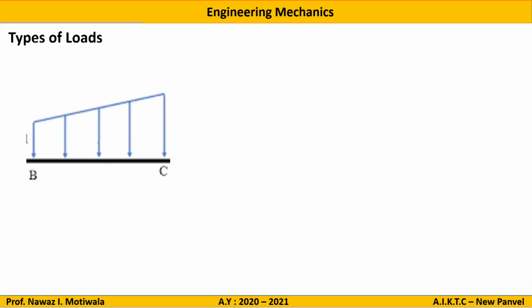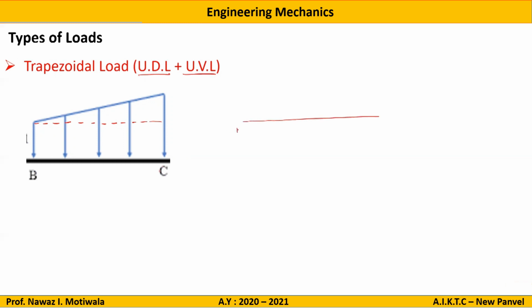Next point, the other type of load is known as the trapezoidal load. So now you can see that a trapezoidal load is a mixture of UDL and UVL. If I draw a line here, the part which is below this line is nothing but the uniformly distributed load, and the loading above this line is the UVL. So it can be told as a mixture of UDL plus UVL. Now how to convert this?